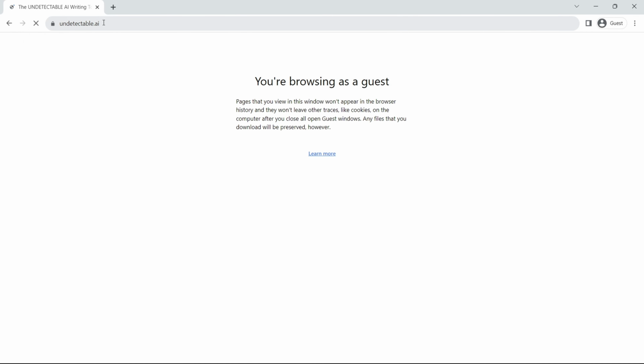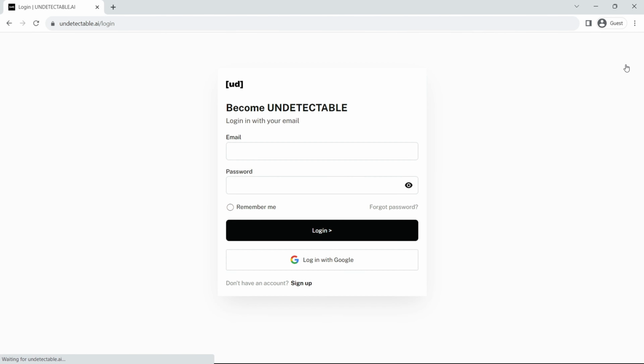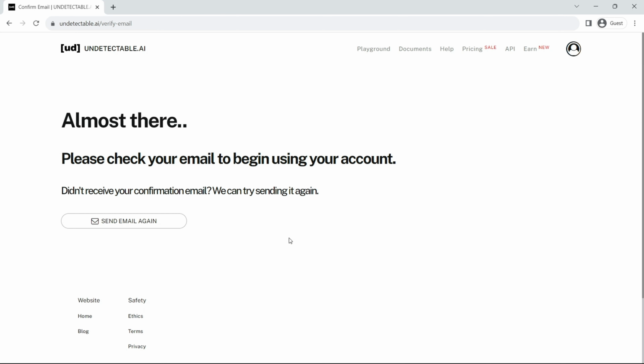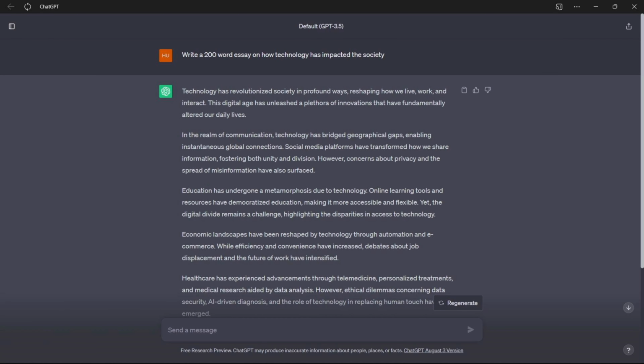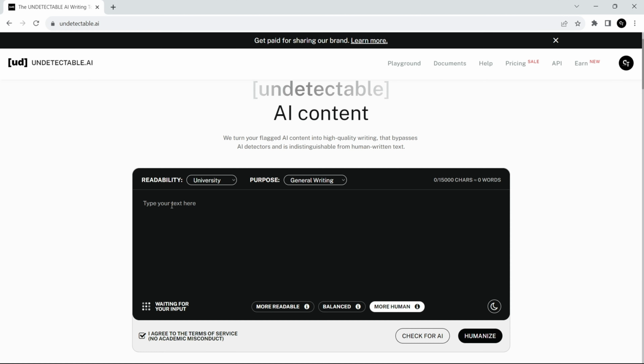Before you do anything, you have to create an account with your email and provide a password. Then you verify your email. Once you are done with that, you are good to go. Head over to ChatGPT and copy the article or essay you have written. Then you go back to the website and paste.